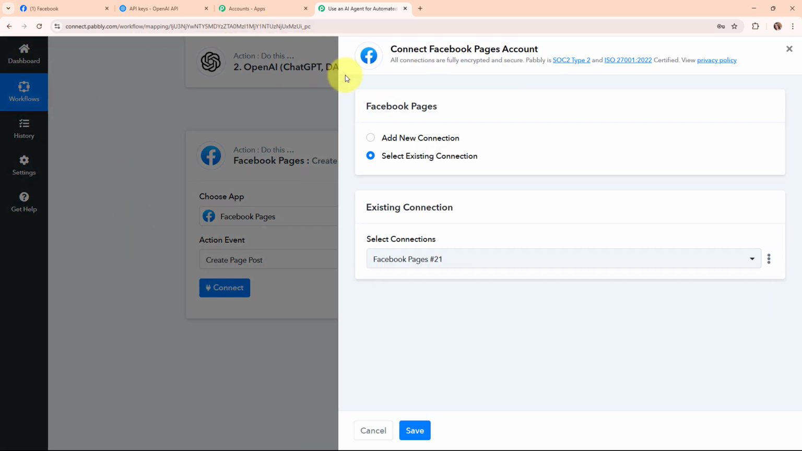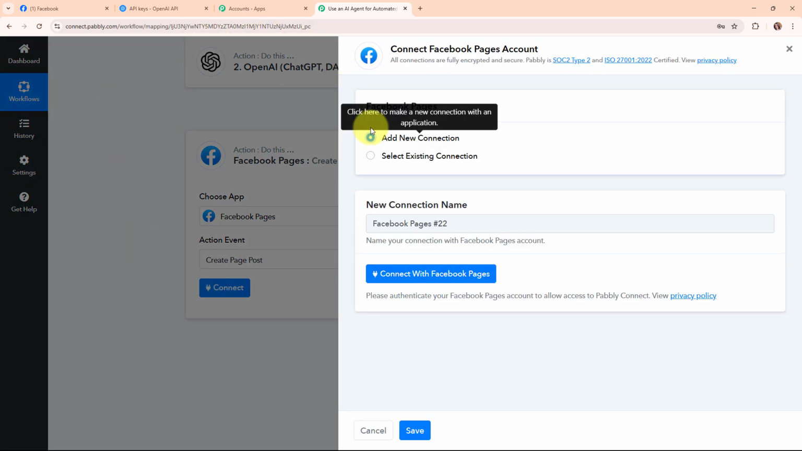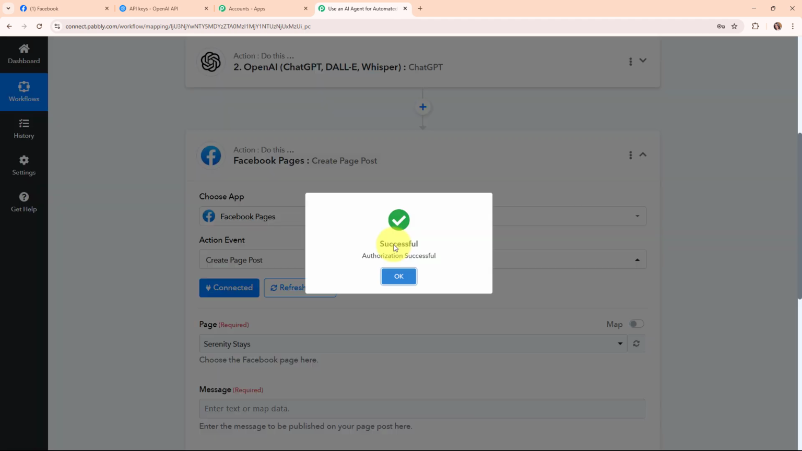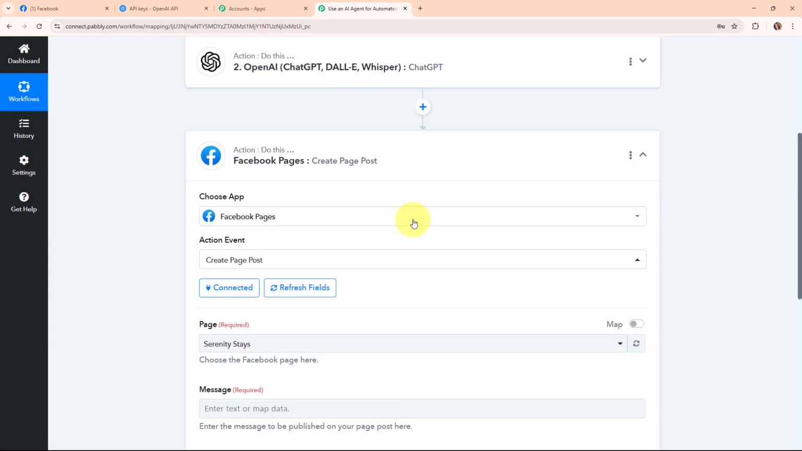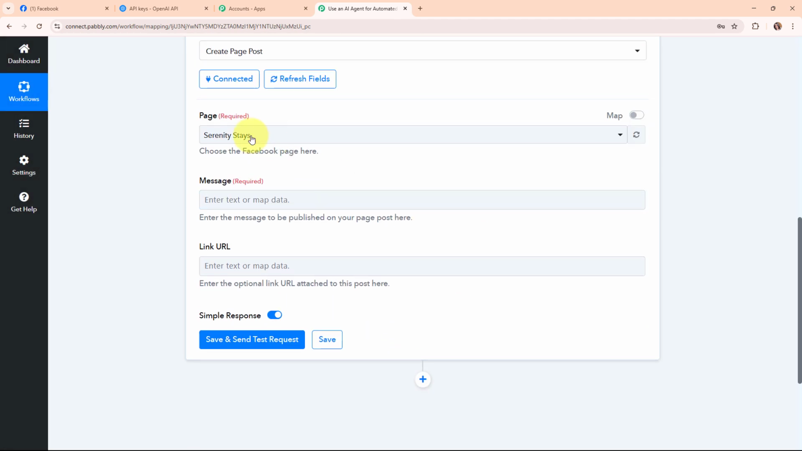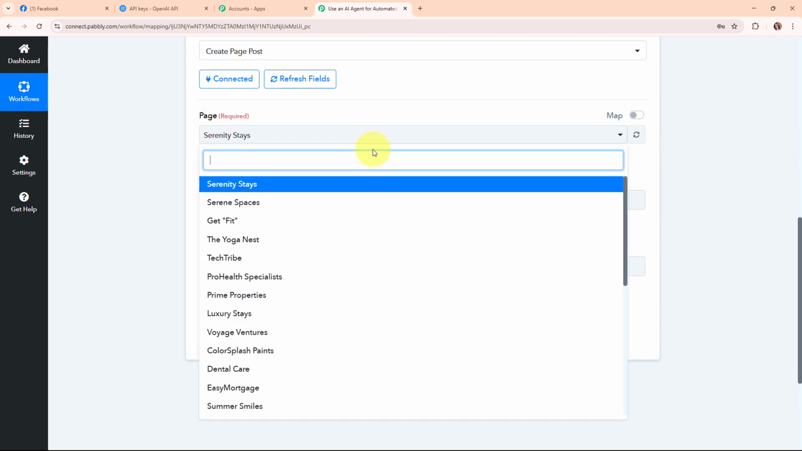Again, to build a new connection, I'm going to select add new connection, because I'm going to connect my different Facebook account for this particular action step. So I've selected a new connection, and now I'm going to click on connect with Facebook Pages. Authorization successful. So you can see we are now successfully connected. Moving forward, it is asking me to select the page. So I'm going to select the page on which I'm going to post my French content. I'm going to select my page that I've created with the name The Yoga Nest.